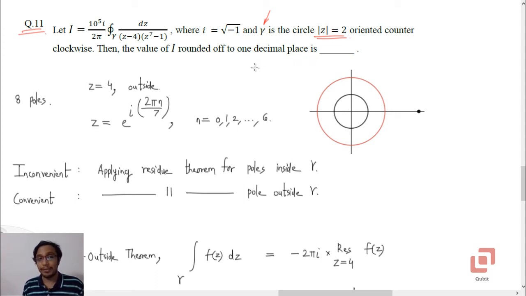A numerical answer type question, so no hints whatsoever. Now if we go to the integrand, it is 1 over z minus 4 into z to the power 7 minus 1. It clearly has 8 poles.